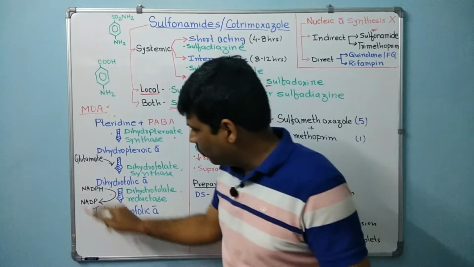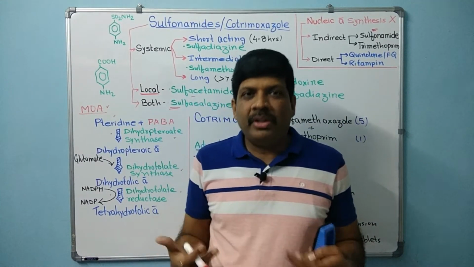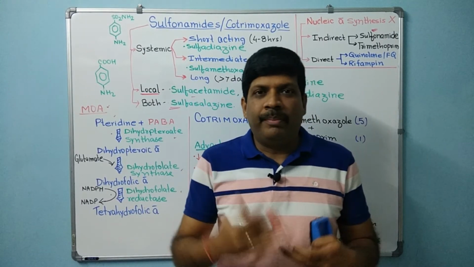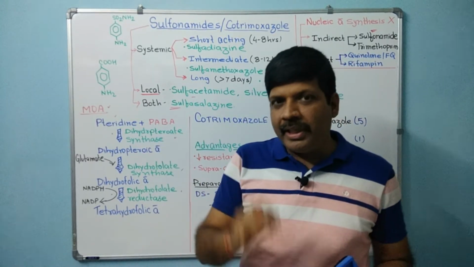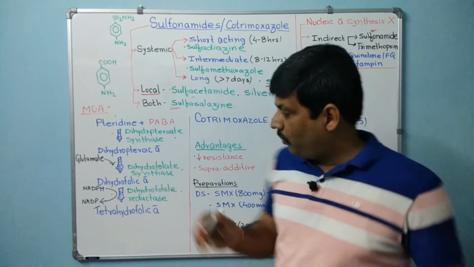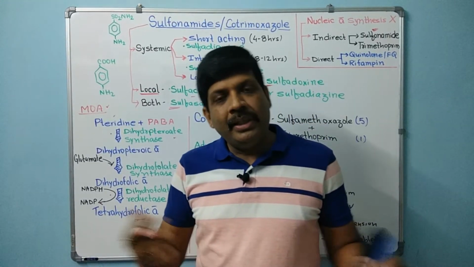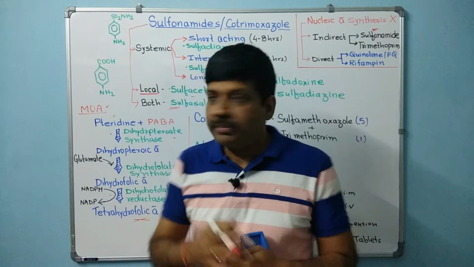And this tetrahydrofolic acid or the folic acids are utilized for the survival or important metabolic function of the microorganism. So when this is disrupted or inhibited at any junction, then the folic acid formation will be inhibited, and that's why the bacteria or the microorganism will be inhibited.